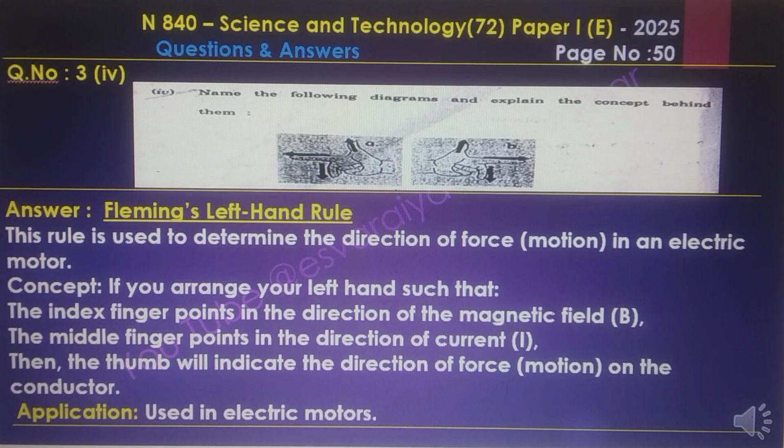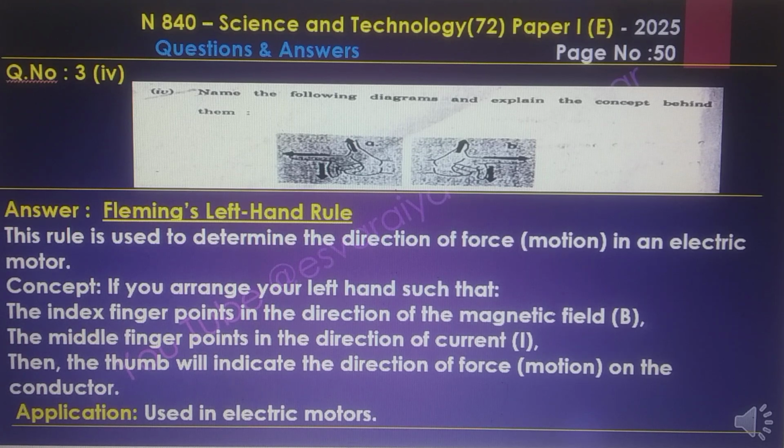Question number 3-4, Fleming's left hand rule. This rule is used to determine the direction of force or motion in an electric motor. What is the concept? If you arrange your left hand such that the index finger points in the direction of the magnetic field B, the middle finger points in the direction of current I, then the thumb will indicate the direction of force or motion on the conductor. Application: used in electric motors.